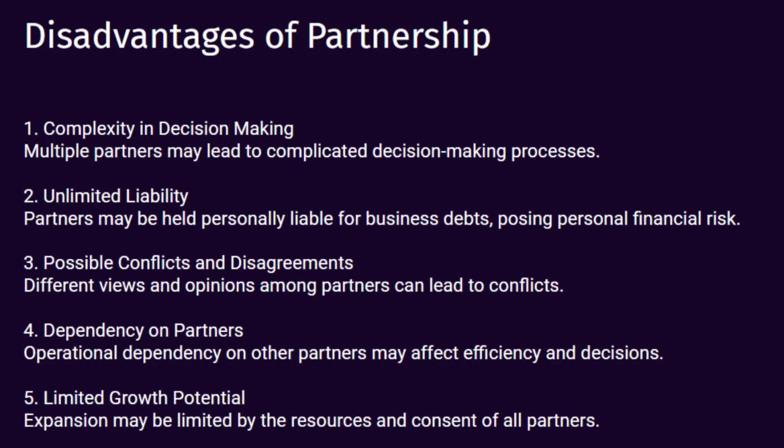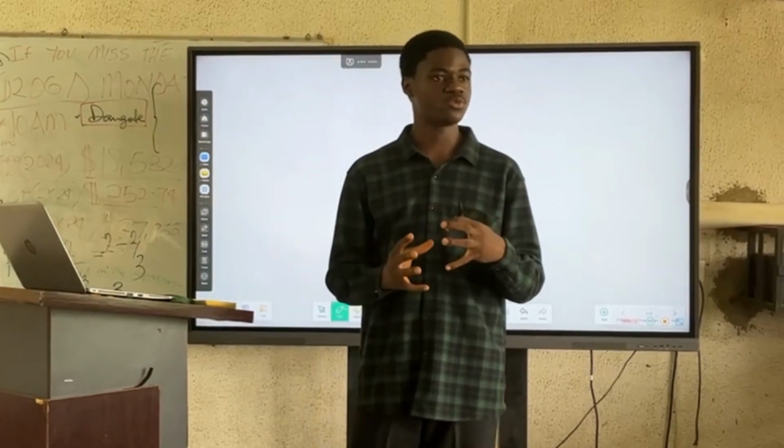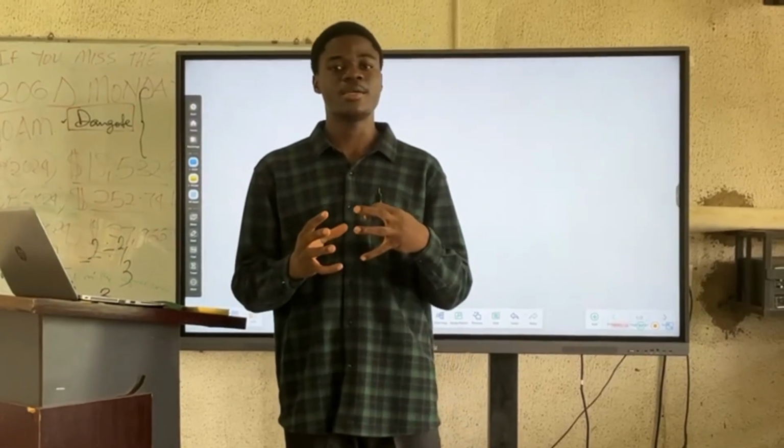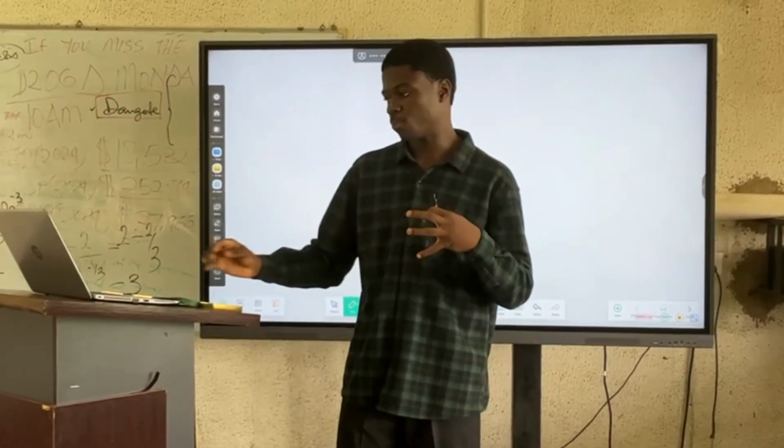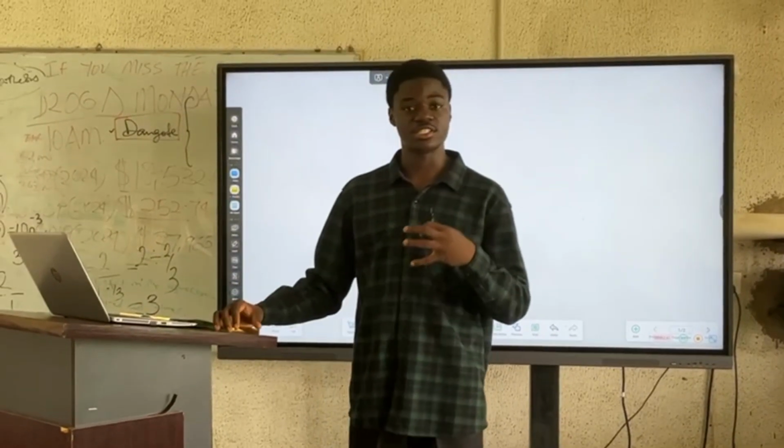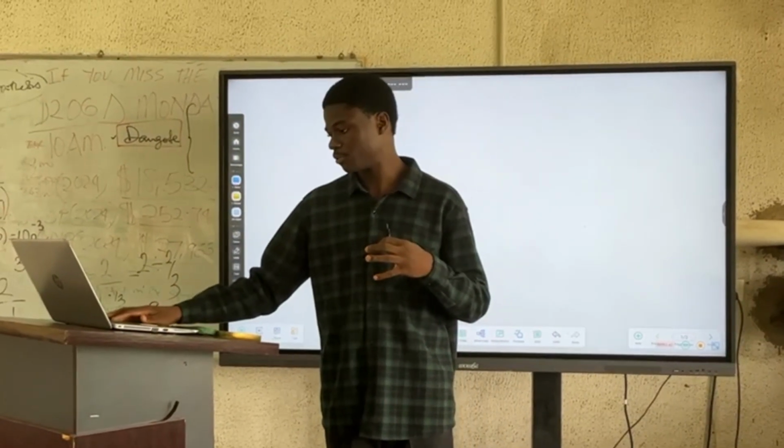So there's also unlimited liability, which is also a disadvantage because there's a risk of the partners losing their personal properties to pay off the business liabilities, right? So there's dependency on the partners, and finally, there's limited growth potential. If you compare a partnership to a company, you will see that a partnership does not really have much potential for expansion compared to a company. That's why one of the disadvantages is limited growth potential, right?